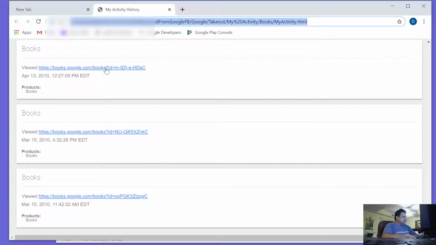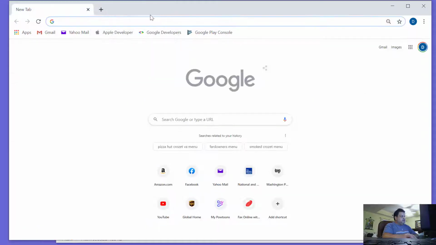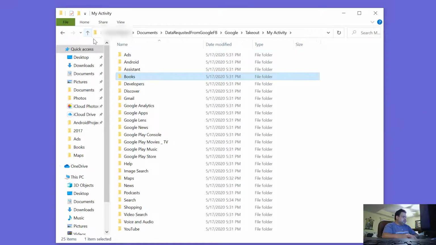And so if I click on a link here, it will pull, for example, a particular book I looked at. If I bought a book or anything like that, same with video or movies that I've rented, when was the last time I watched it, it tracks those here. All the development stuff that I've done, I've looked up some stuff. I did some Android development using Kotlin, so it has information on that.